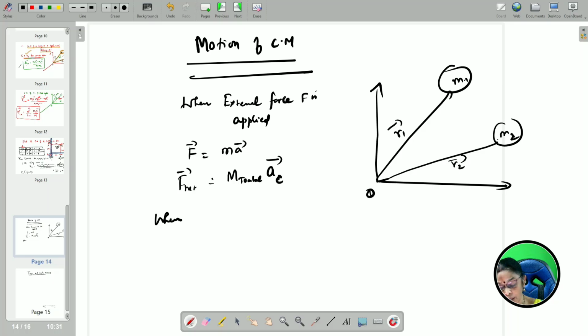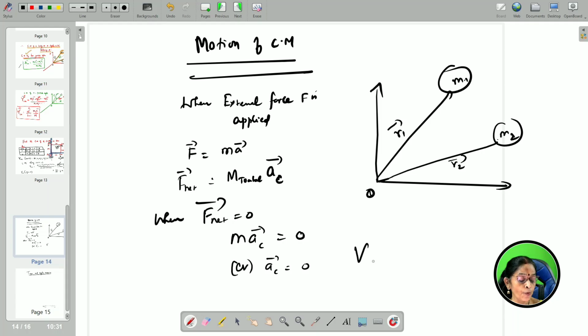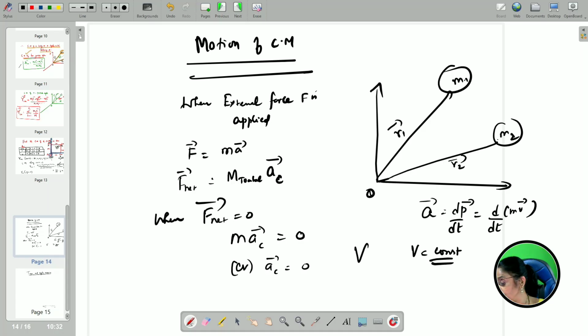If F net is equal to 0, then you can say that m into a will be equal to 0, or acceleration is also equal to 0. Acceleration being 0 means the rate of change of momentum is equal to 0. Therefore, d by dt of mv is equal to 0. So, if acceleration is 0, v is not equal to 0. Therefore, v is constant. That is called the motion of the center of mass.